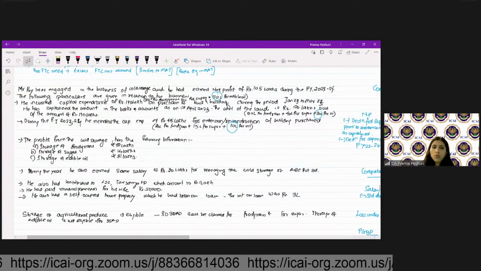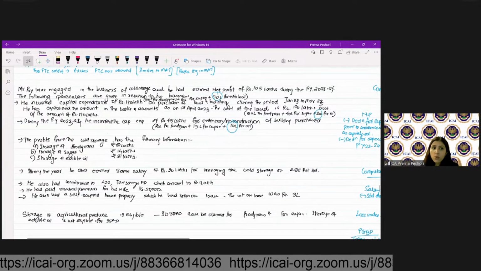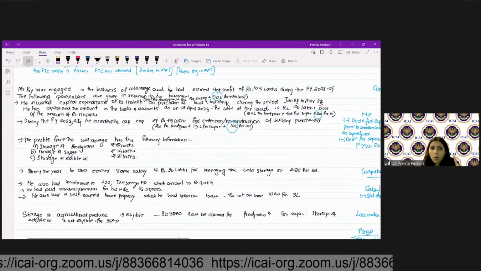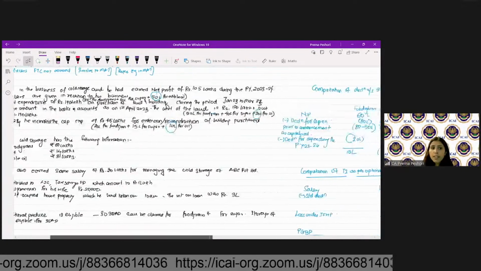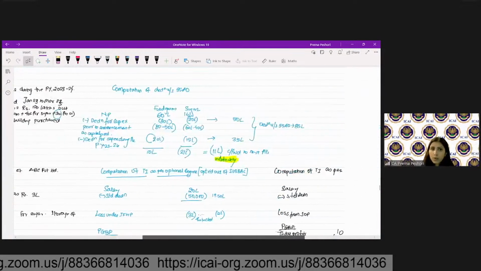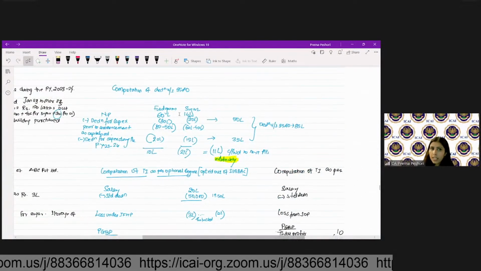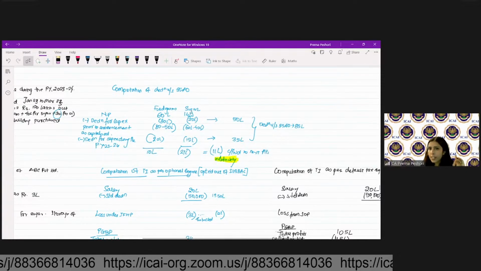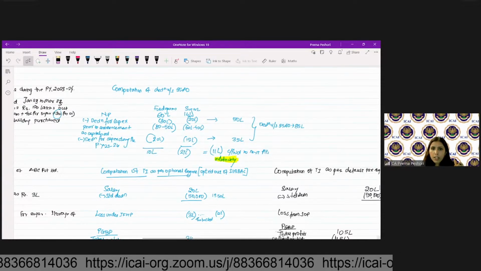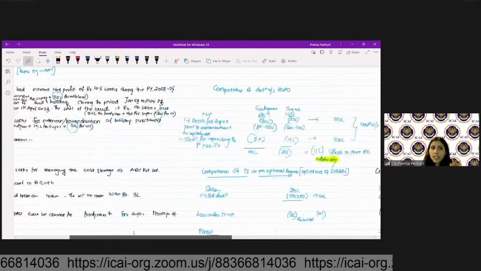The profits from the cold storage have the following information. So cold storage of food grains is 60 lakh, cold storage of sugar is 14 lakh, and cold storage of edible oil is 31 lakh. So we'll take that into consideration. 60 lakh is the net profit for food grain and sugar is 14 lakh, right? Then in that particular case, what other information is given over here?